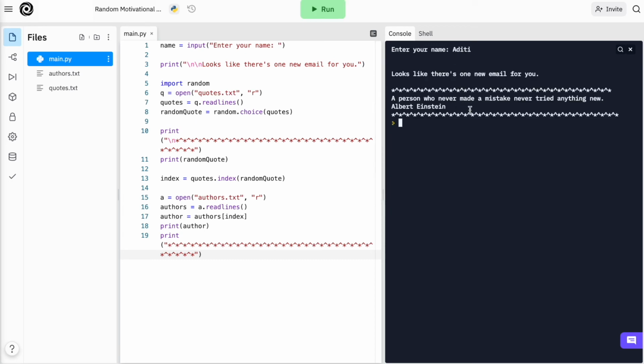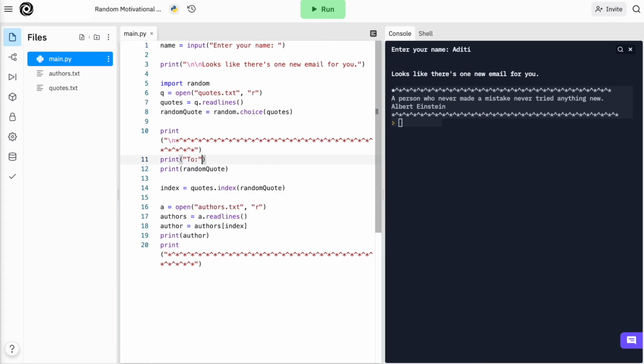Okay, so that looks really good. I'm going to say from and a to. So I'll use the name that we got and stored in our name variable in the to statement. And then I'll say from, and I'll put the author's name here.